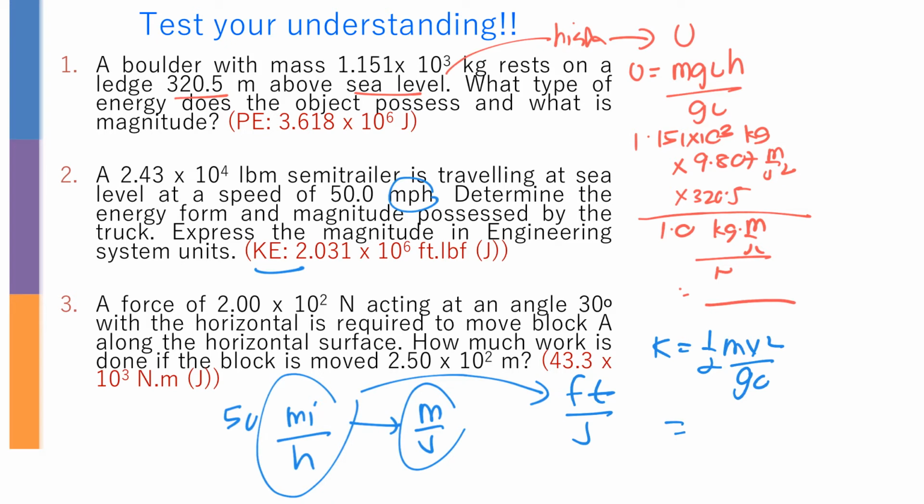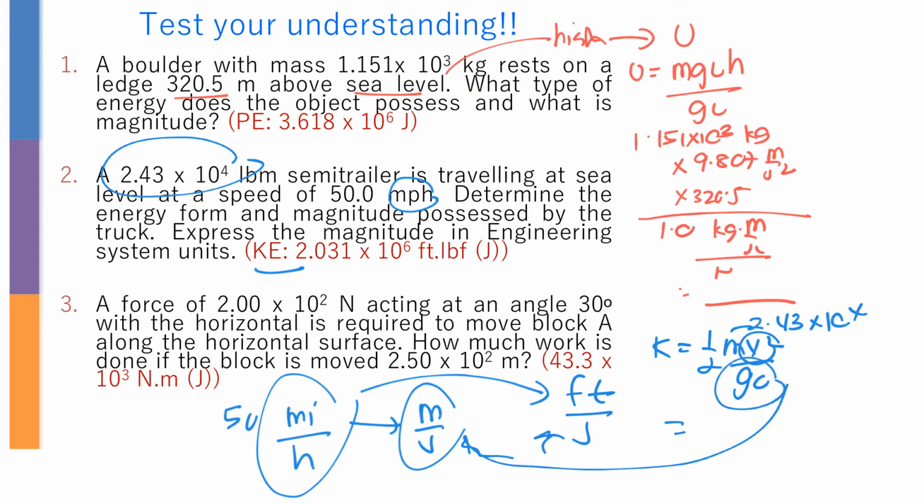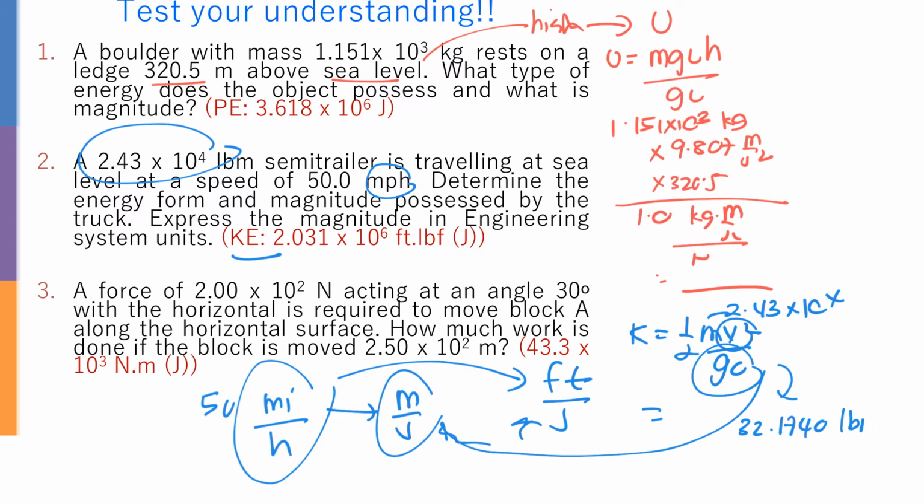So m here is going to be this value, 2.43 power of 4. And the v square here, you need to change first to feet per second. And the gc here, because the question asks you in engineering system unit, definitely you are going to use 32.1740 pound mass feet per second square over pound force, and then you are going to get this answer.